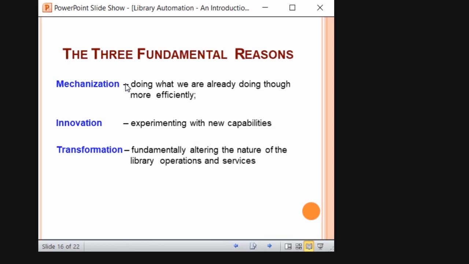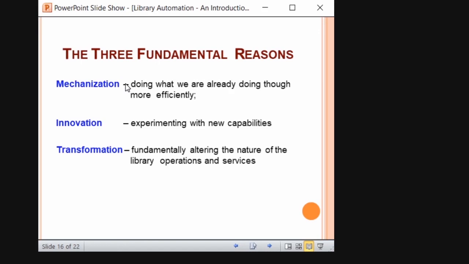So these are the three fundamental reasons for migrating: mechanization, innovation, and transformation. Mechanization is doing what we are doing more efficiently. That is true, right? Before technology, before the computer also, libraries were carrying out circulation, cataloging, classification manually. But now we are doing it more efficiently with the help of a machine. That is mechanization. Innovation is experimenting with new capabilities.